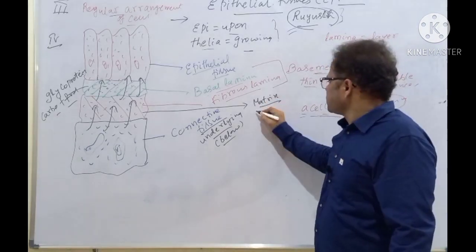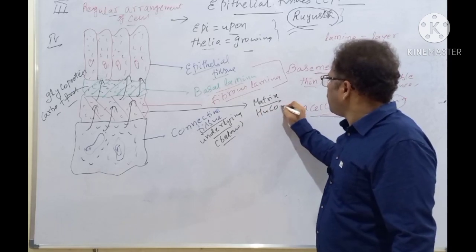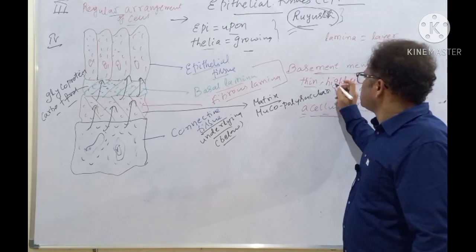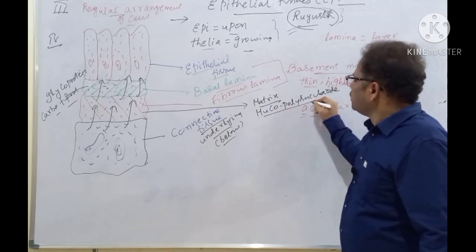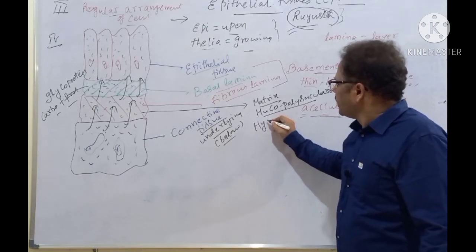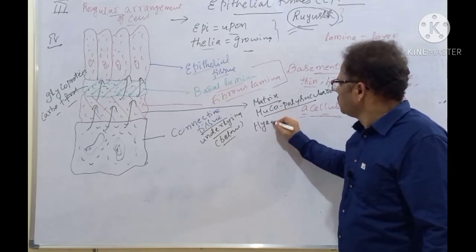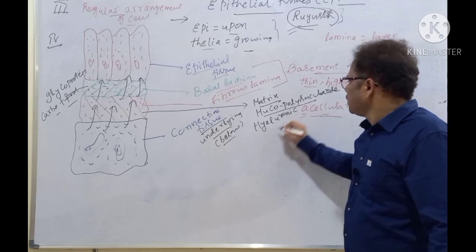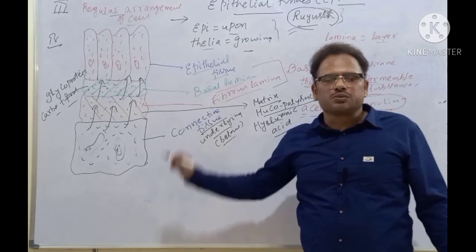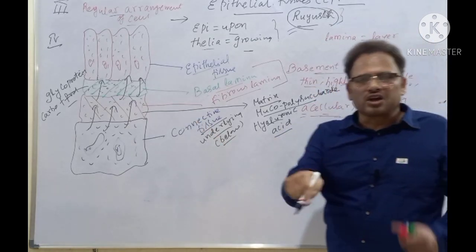And the fluid substance consists of mucopolysaccharide. The mucopolysaccharide is in the form of hyaluronic acid. Where is this hyaluronic acid present elsewhere in the human body? Type in the comment box below.